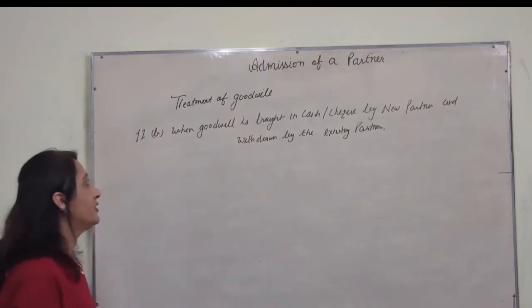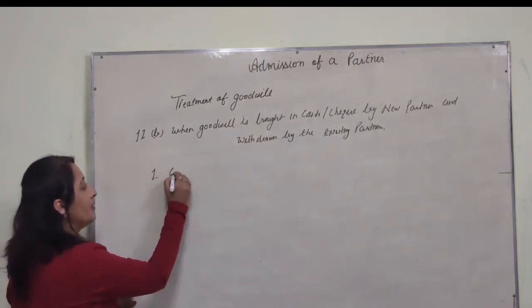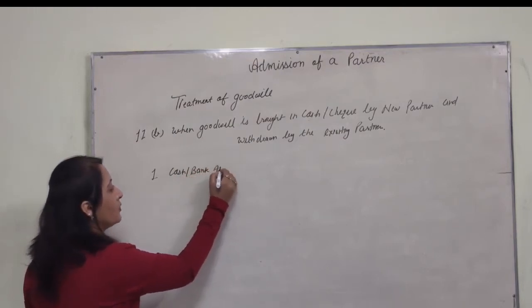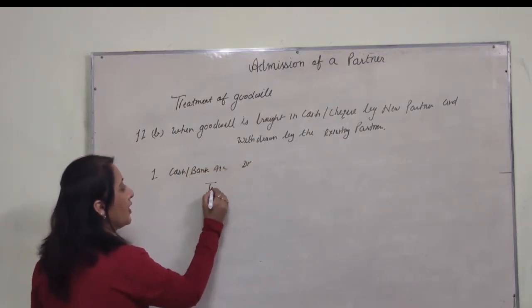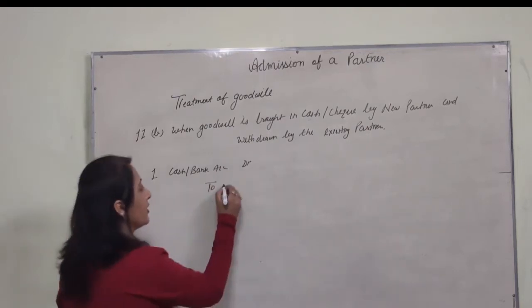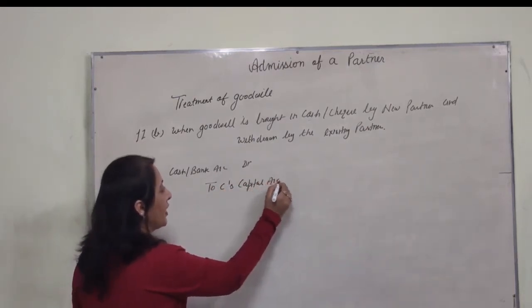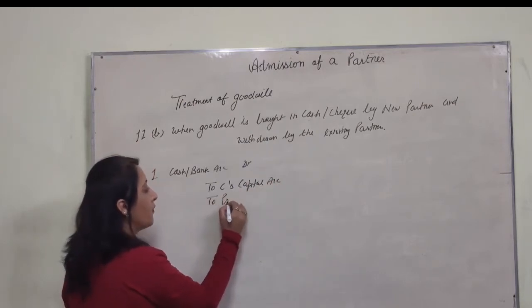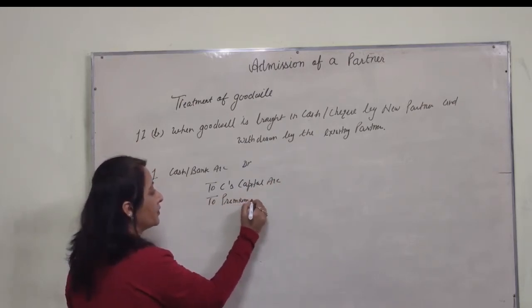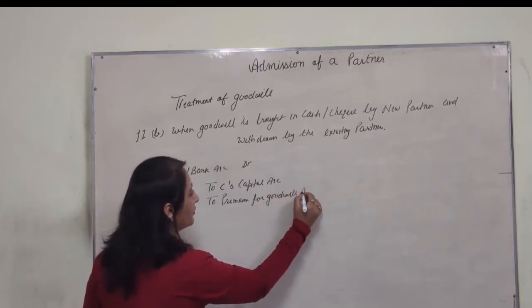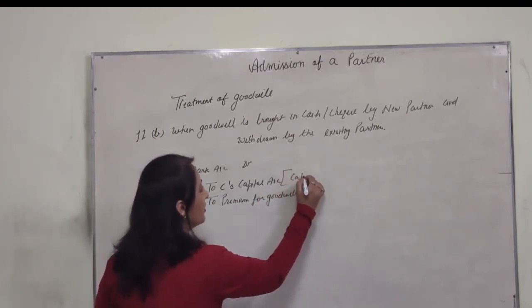Now what will be the entry? First entry will be the same. Cash or bank account debited. Assume C is the new partner. C's capital account and to premium for goodwill account. That is capital.